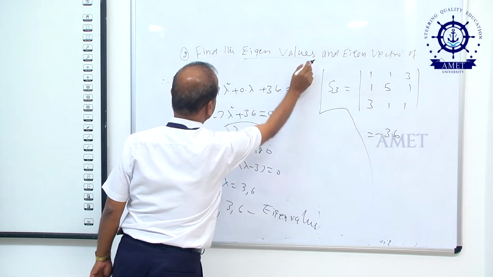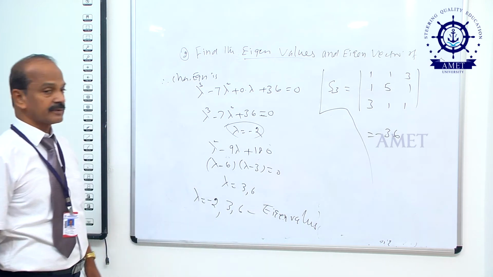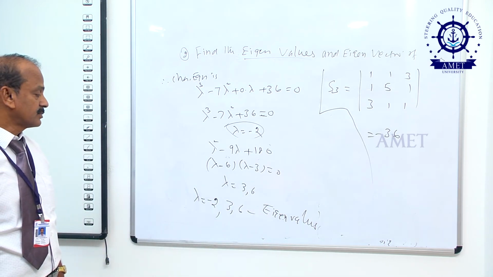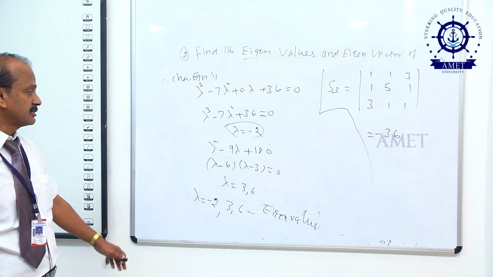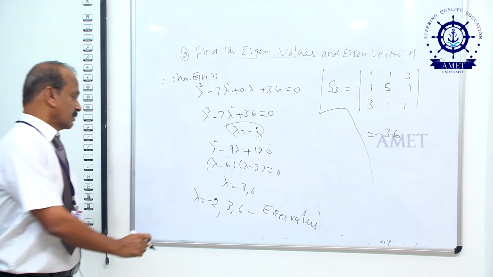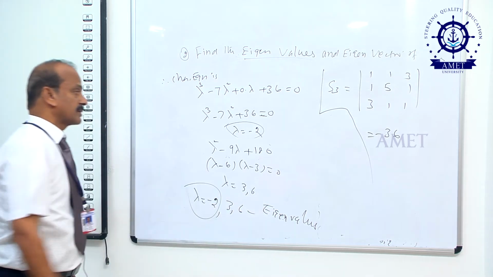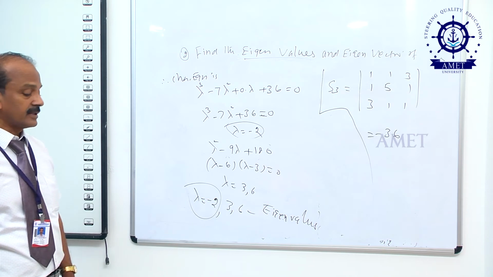Now we can find the eigenvalues of the given matrix. Minus 2, 3, 6 are the eigenvalues of the matrix. Now here we can find the eigenvectors. How do you find the eigenvectors?